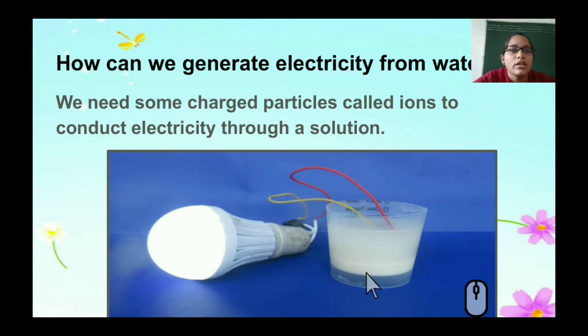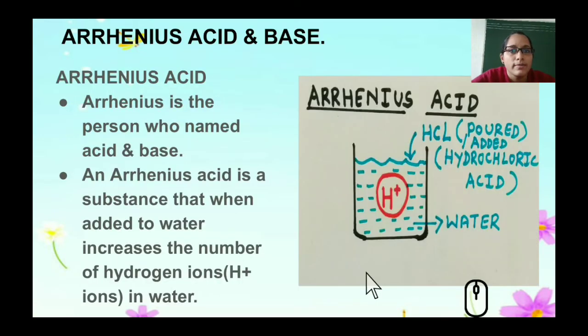So how can we generate electricity from water? You can see that a salt solution consists of sodium chloride, that is Na plus and Cl minus. It has positive and negative ions. So these charged ions are required to conduct the electricity. So we have a negative and a positive terminal, that is electropositive and electronegative atoms are required to generate electricity from water.